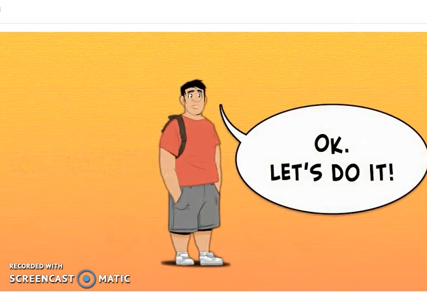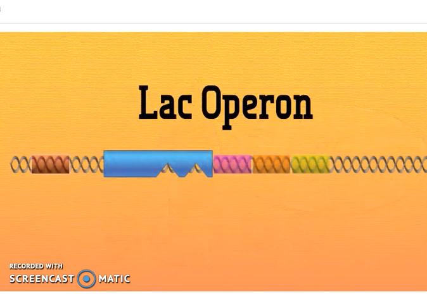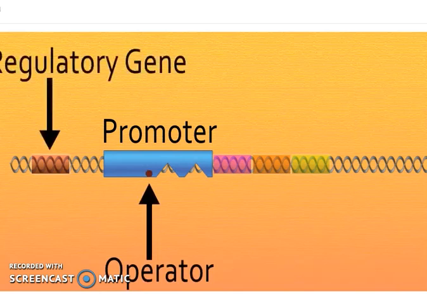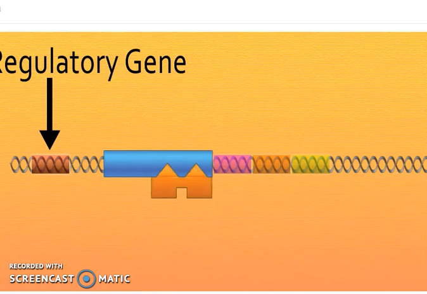Now, let's look at an example of an inducible operon, the LAC operon. Like the Trp Operon, the LAC operon also contains a promoter, operator, regulatory gene, and some protein genes. The regulatory gene makes the regulatory protein that binds to the operator when lactose is not present. This prevents the transcription of the genes coding for the enzymes needed to digest lactose.